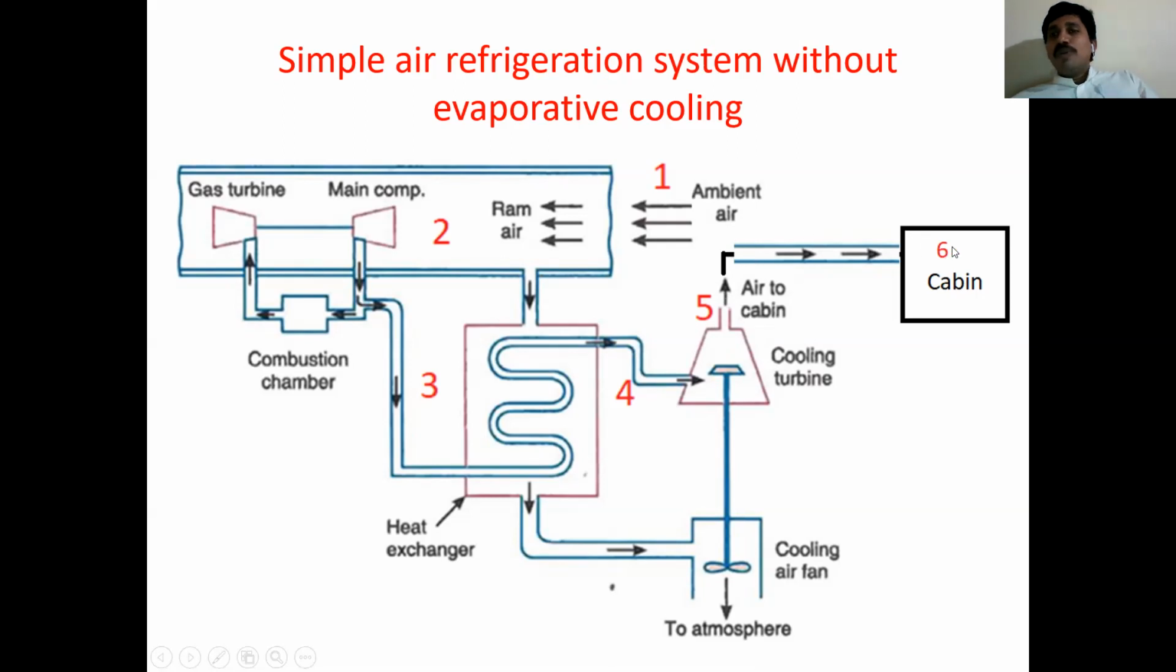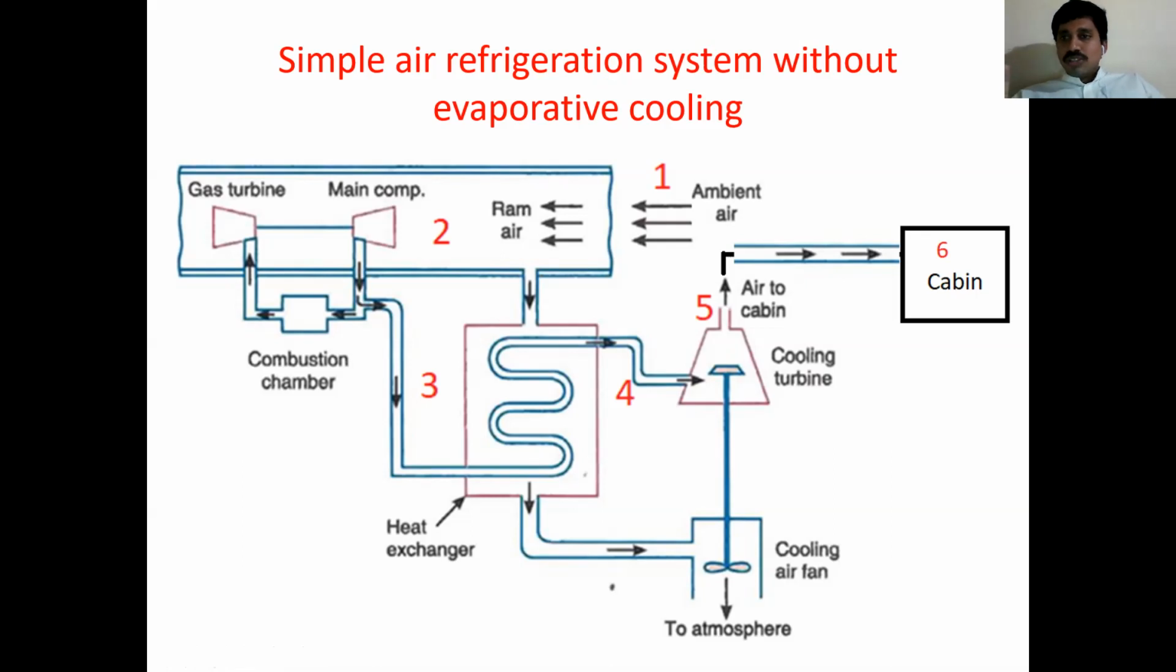Inside the cabin we have some occupants and equipment. Due to that cool air, occupants and equipment will be in a comfortable temperature region. When air reaches the cabin, some amount of heat is added from occupants and equipment. After that, the air is again recirculated to the system, or you can discharge it to the surroundings. That is the procedure in the system without evaporative cooling. I hope you understood well.